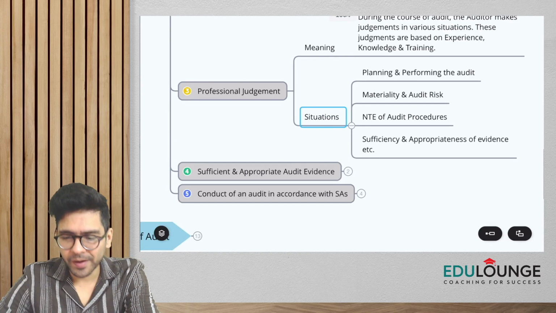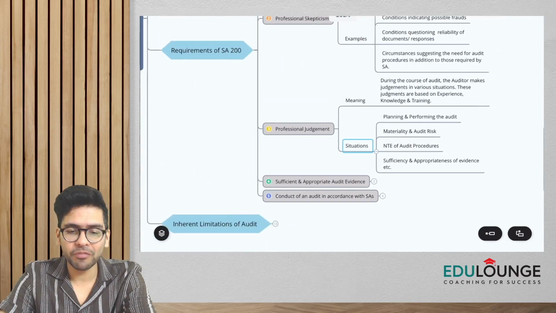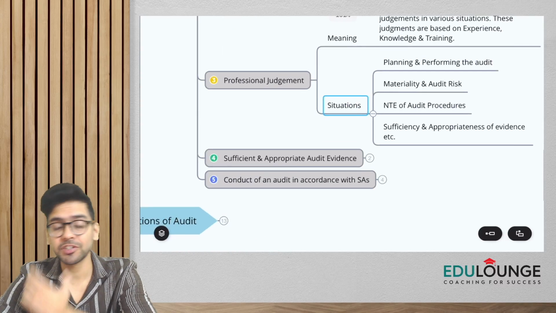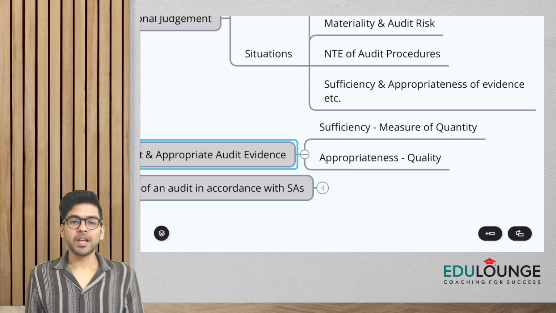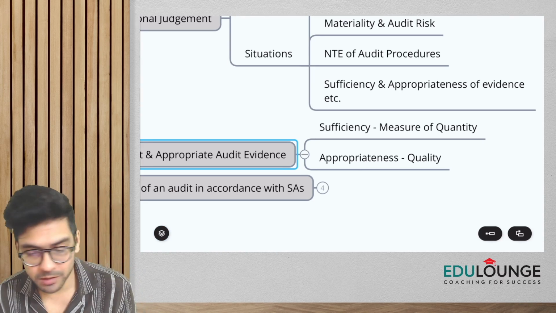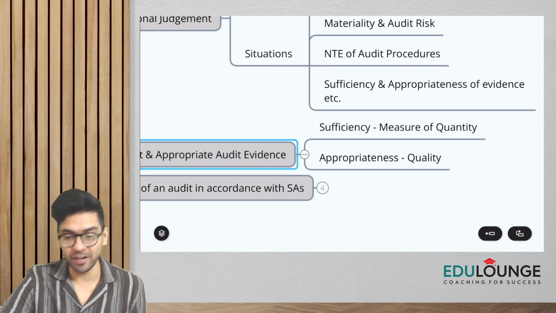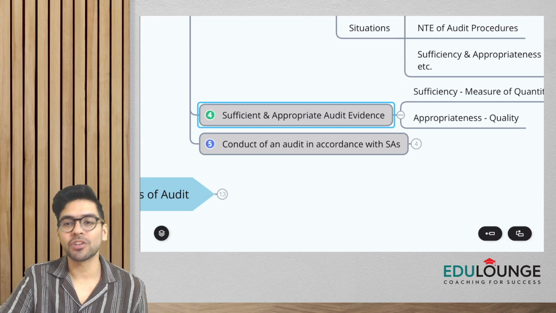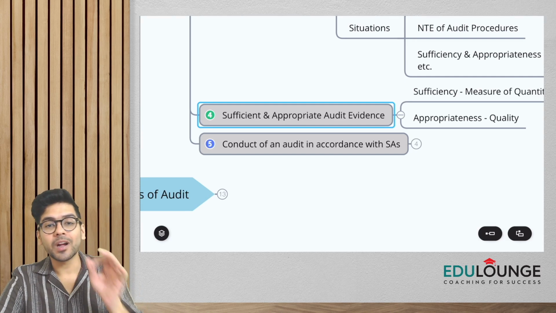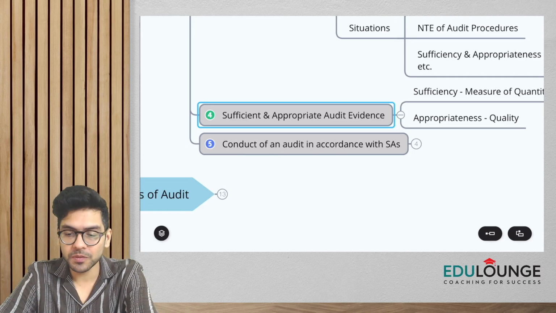Okay, all right. Now the next is, guys, as a fourth requirement of SA 200, you have to obtain sufficient and appropriate audit evidence. What does it mean, guys? All of you know this. Sufficiency means quantity, and when I say appropriate, it means quality. You have to obtain both, sufficient and appropriate audit evidence. And finally, guys, I've been telling you this, that standards on auditing are mandatory, right? So conducting of an audit has to be done in accordance with standards on auditing.